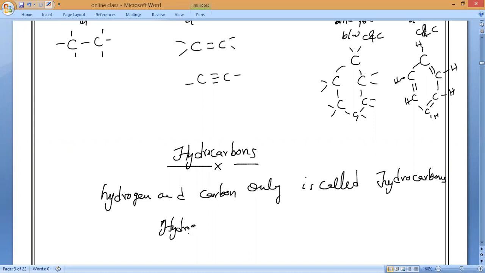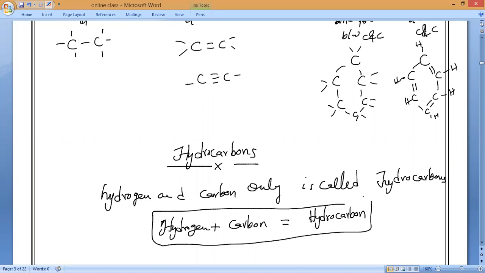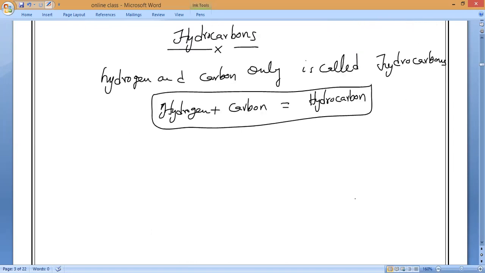So simply remember, hydrogen plus carbon, if I join, what am I going to get? I'm going to get a hydrocarbon. Are you all clear, everybody? So for example, the smallest possible hydrocarbon is CH4. What is the name of CH4? Anybody?